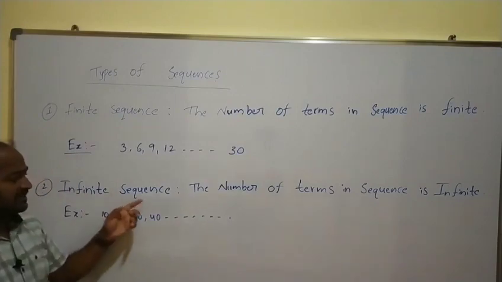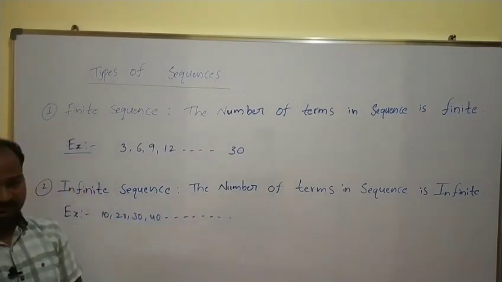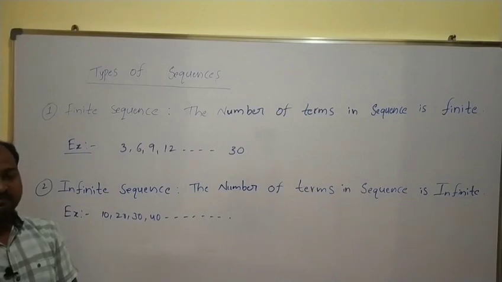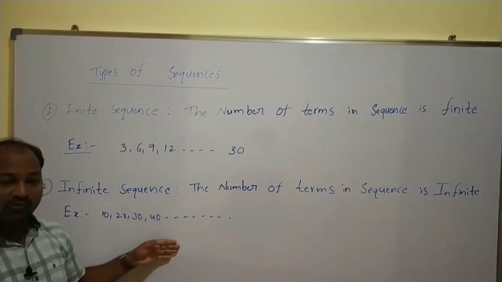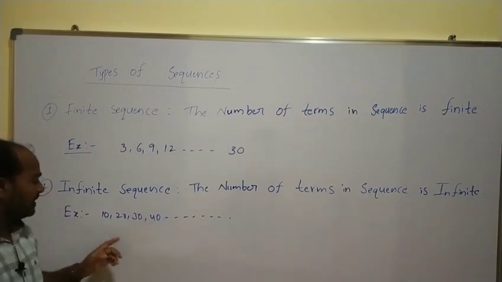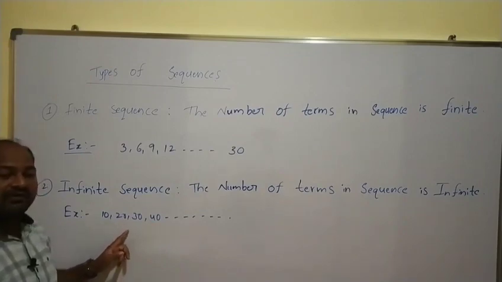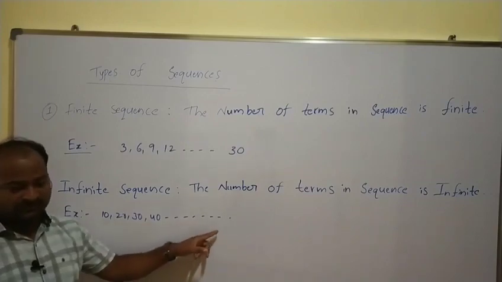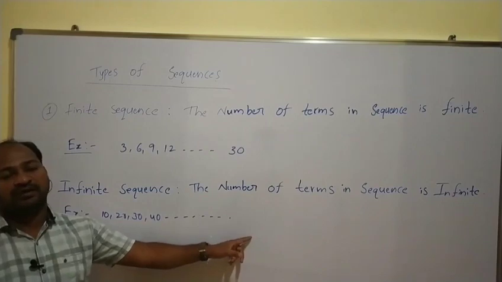Similarly, in an infinite sequence, the number of terms in the sequence is infinite. Infinite sequence means there is no end in the sequence. So here we have infinite values. For example, suppose we have the sequence of multiples of 10 up to infinite values. Then we have 10, 20, 30, 40, so on up to infinite values.